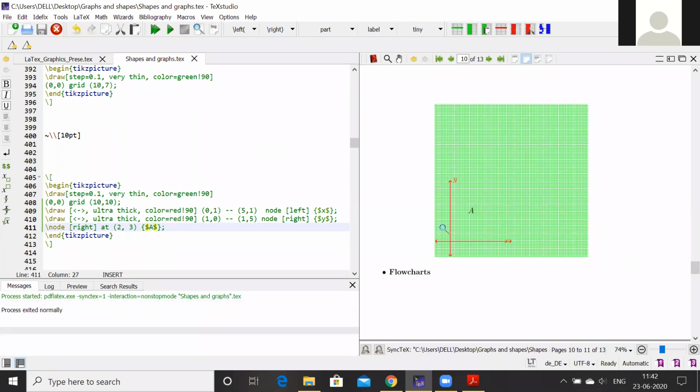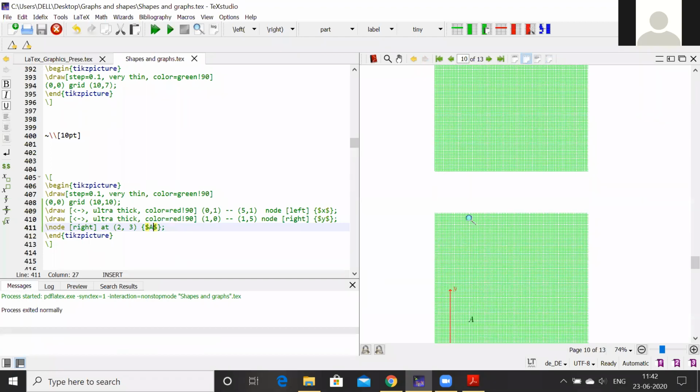So this way one can fix the position of any vertices. We can add any coordinates here, and we can label them accordingly. So this is about doing grids in LaTeX.